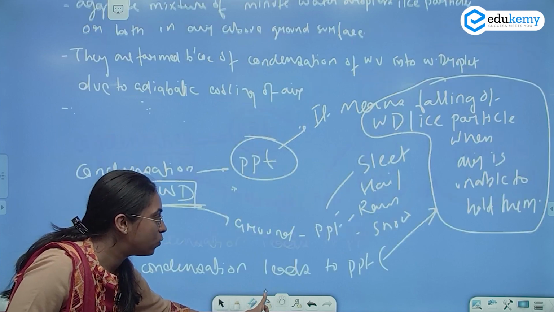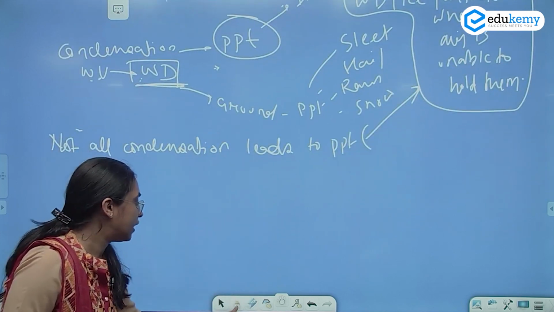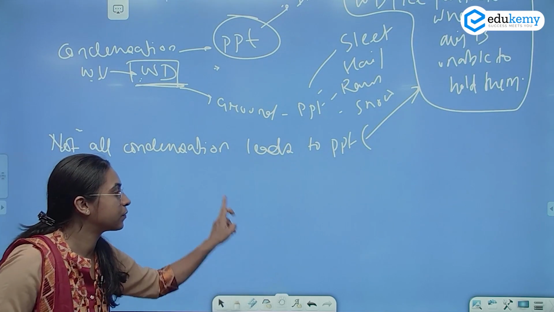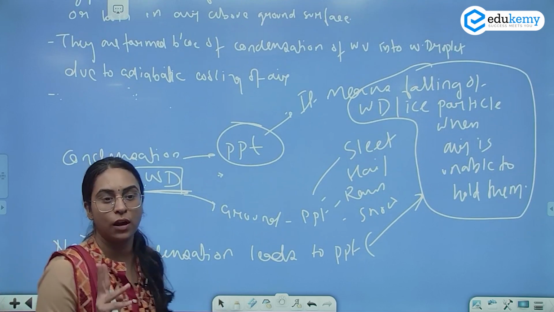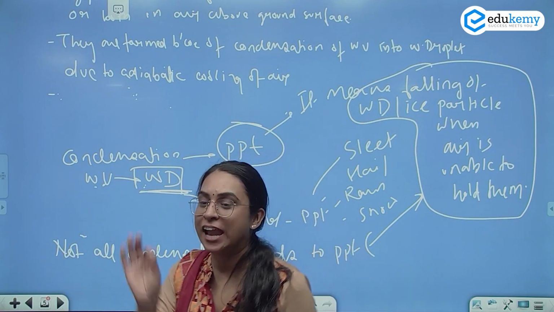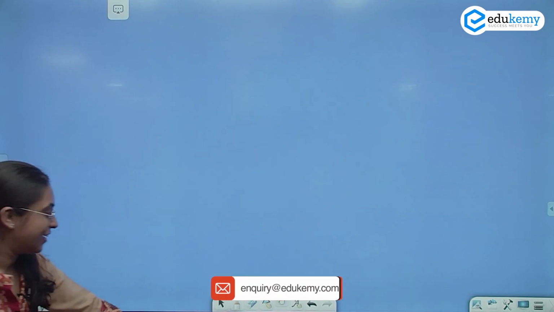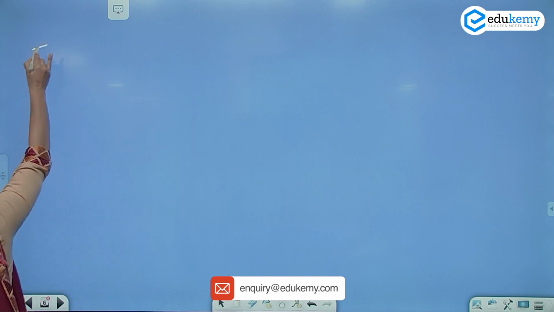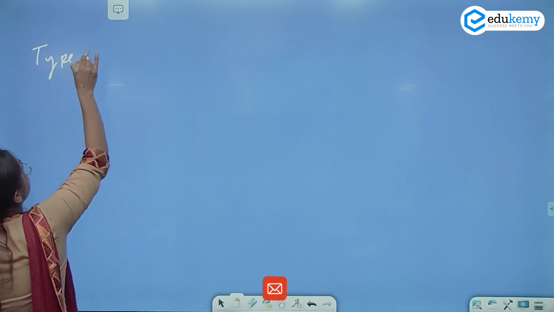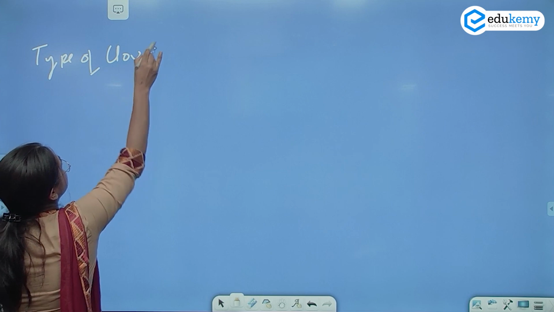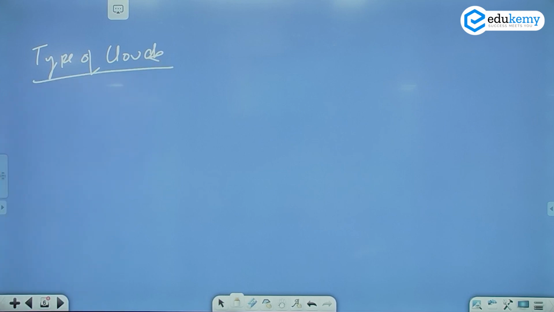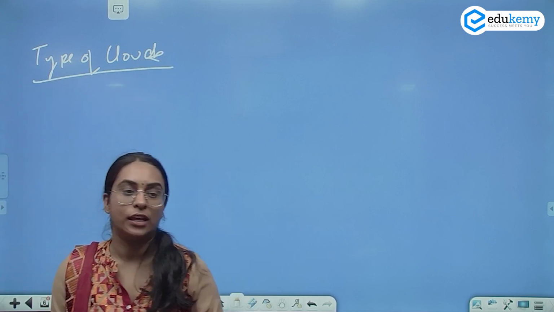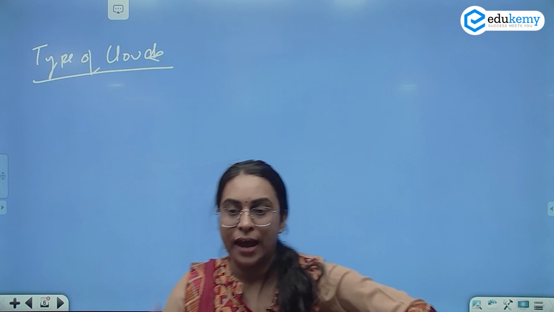I'm dealing with clouds. Because I'm dealing with clouds, let me deal with the types of clouds here. How many of you have read the types of clouds in your NCERT? There are 10 major types of clouds. So please write types of clouds. And how do we classify?